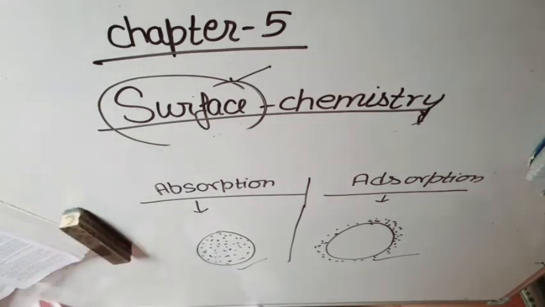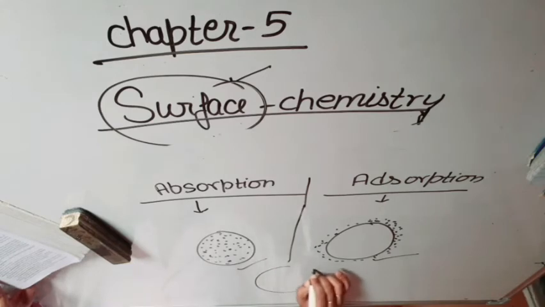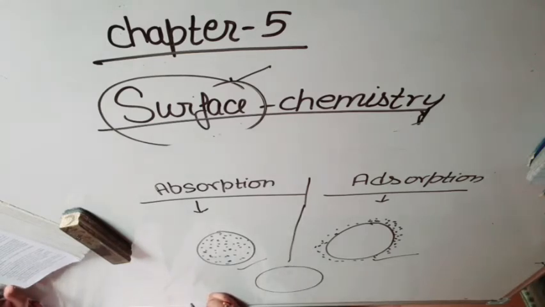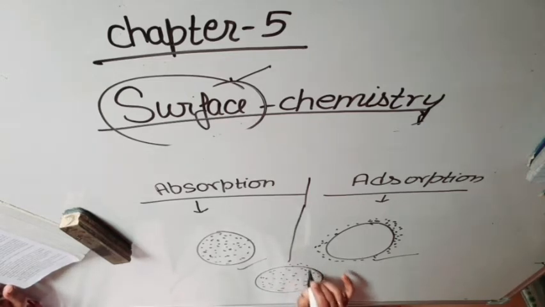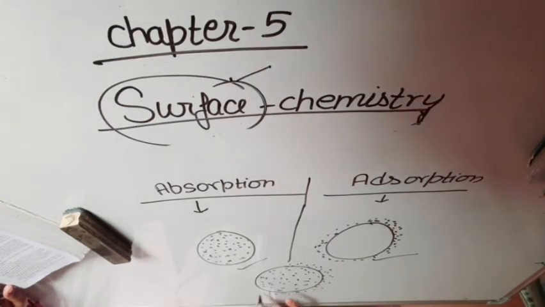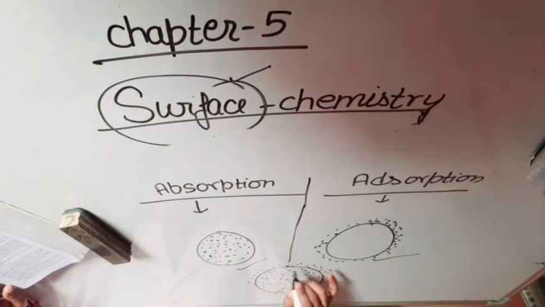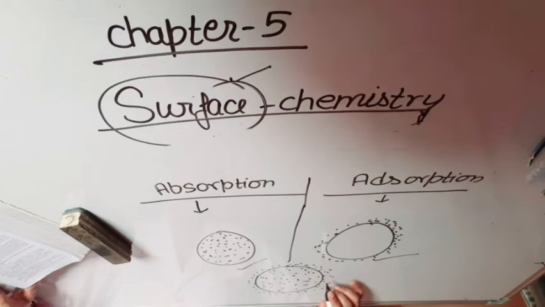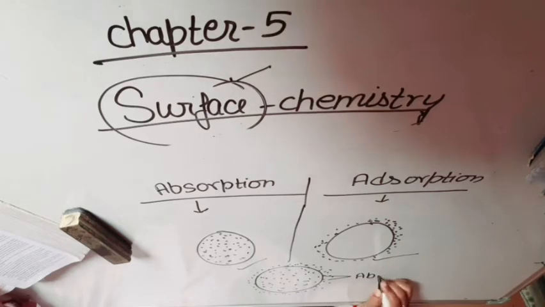Students, here we have to study a new term, that is sorption. What is sorption? This is absorption. If there are molecules present on the surface, then this is adsorption. In some cases, both absorption and adsorption occur together and are not distinguishable.